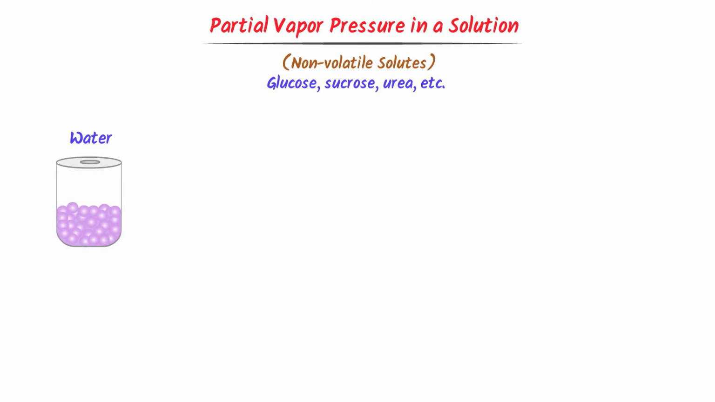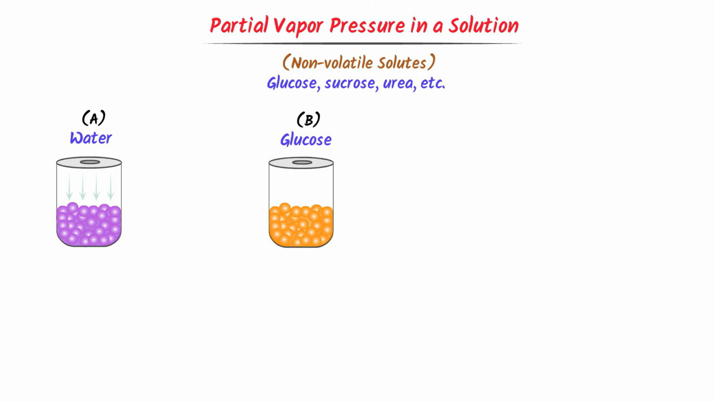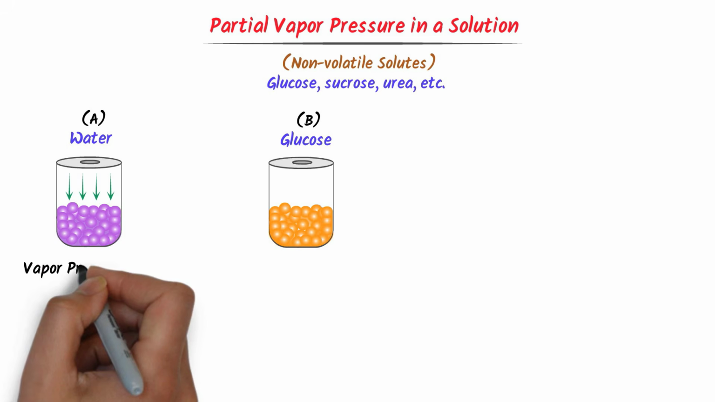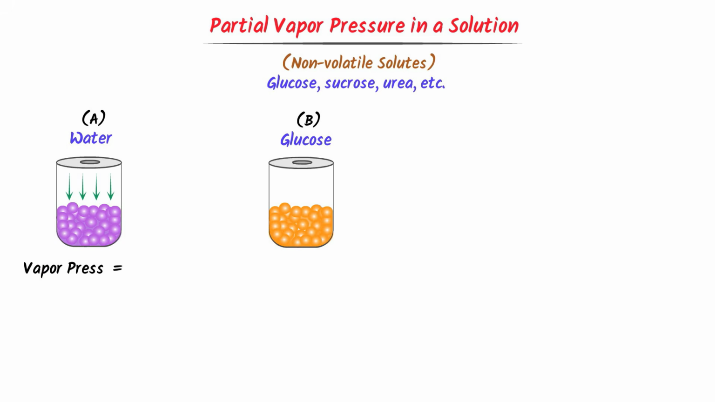Now I take water in this container. We represent it by A. Secondly, I take glucose in this container. Let me represent it by B. Here, let me ask you, what is the pure vapor pressure of water in this container? Well, we already learned that the vapor pressure of pure water is equal to PA naught.